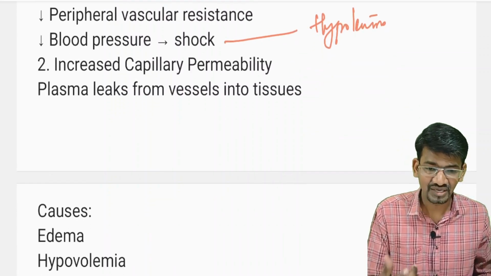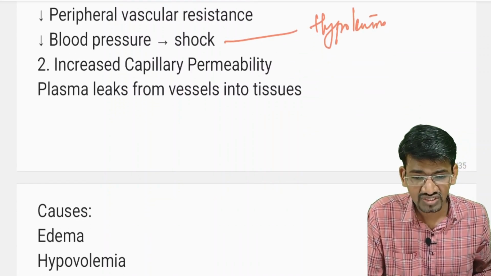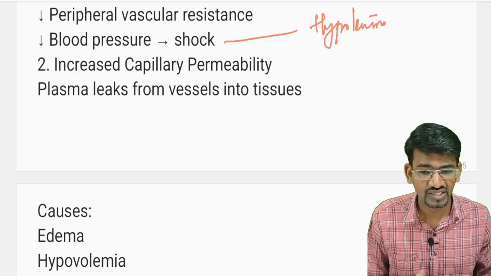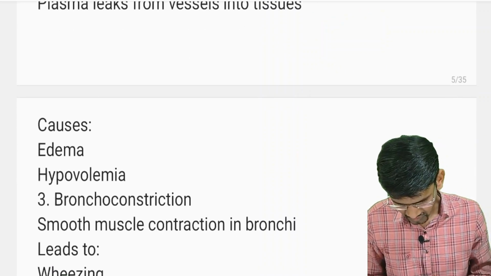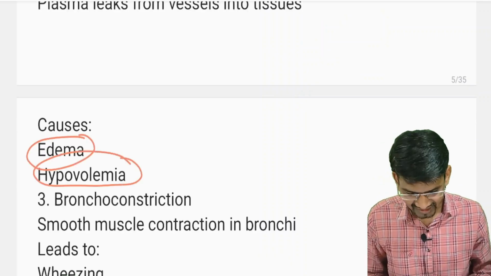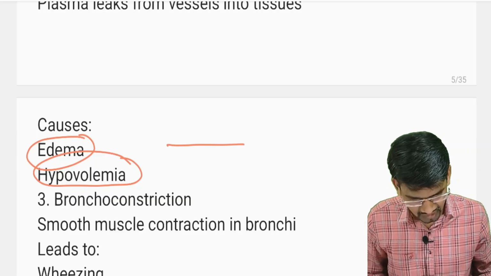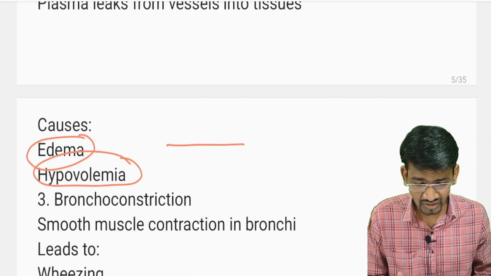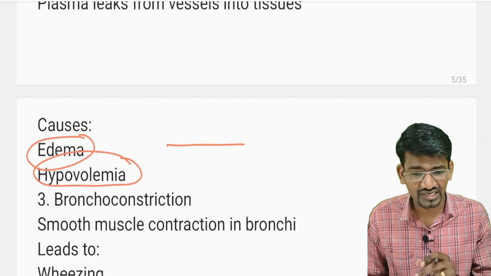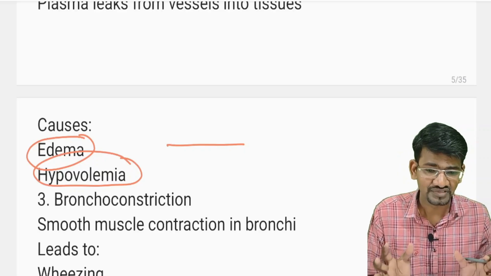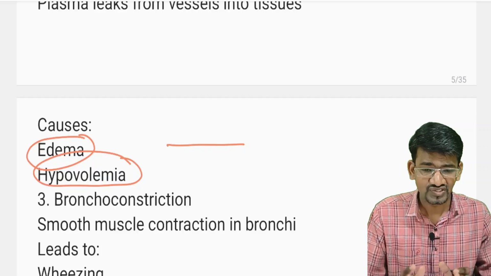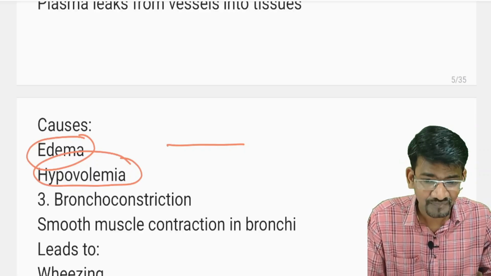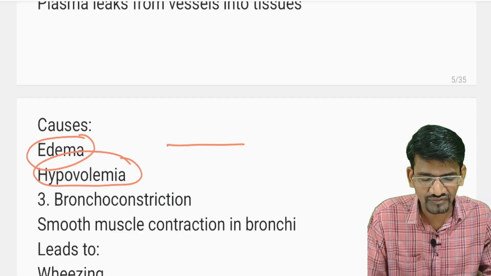And as there is an increased capillary permeability, the plasma leaks from the blood vessels into the tissues, causing edema. So it leads to edema, and the volume decreases. Less blood is taken to the heart, and the heart receives less volume because the blood is being pulled into the peripheries. That is why it is called distributive, meaning there is an abnormal distribution of blood in the periphery, and hence it is called a distributive type of shock.